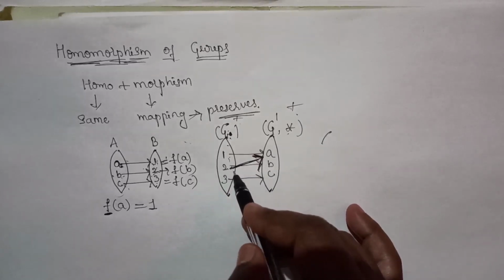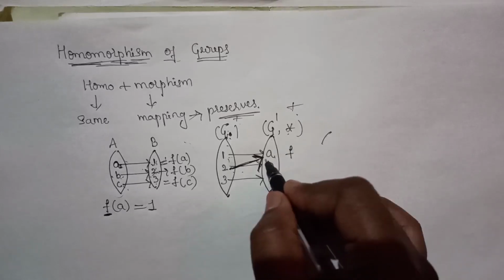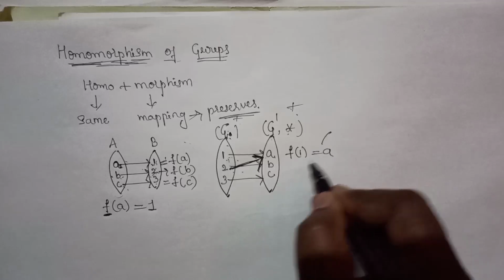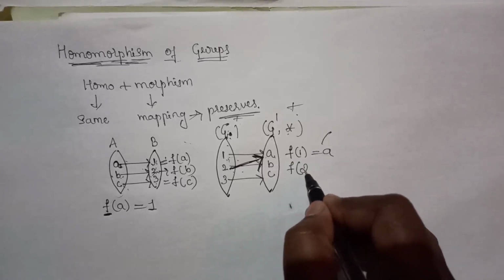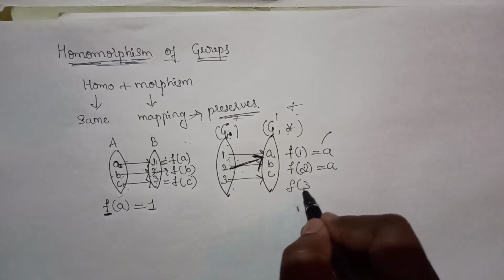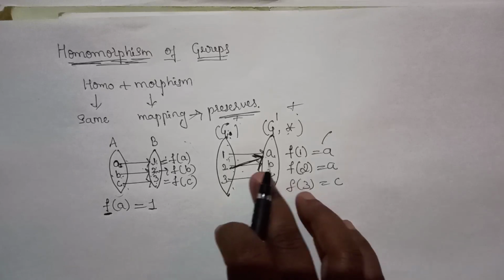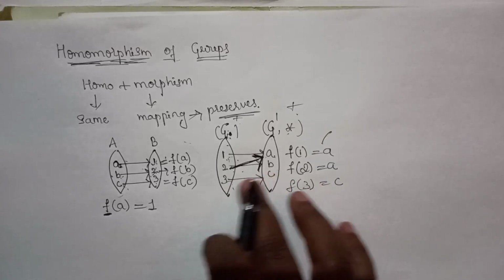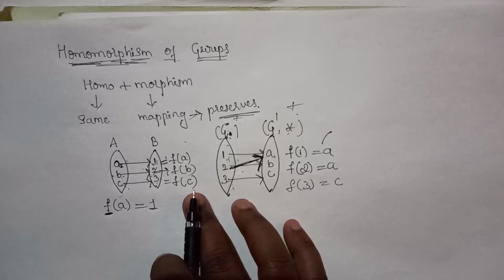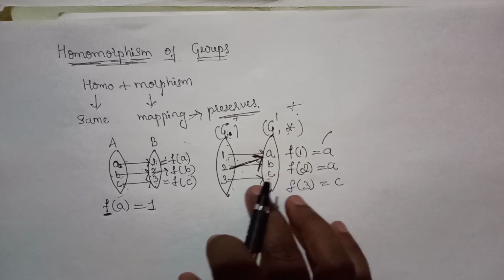Here 1 and 2 both map with A. In this case we can say that f of 1 is equal to A, the image of 2 is also equal to A, and the image of 3 is equal to C. So this is one type of mapping and this is another type. We see the types of mapping next.